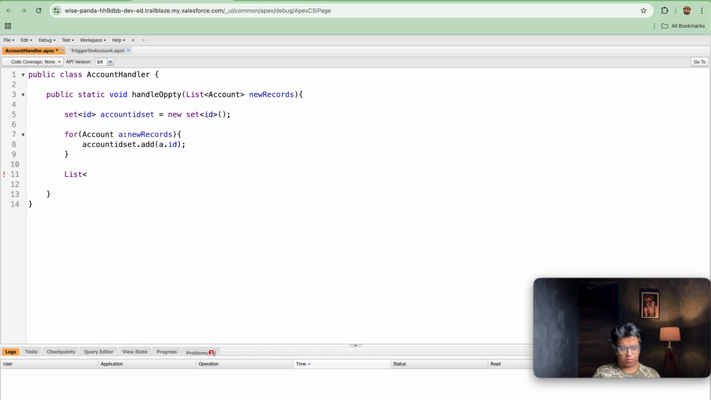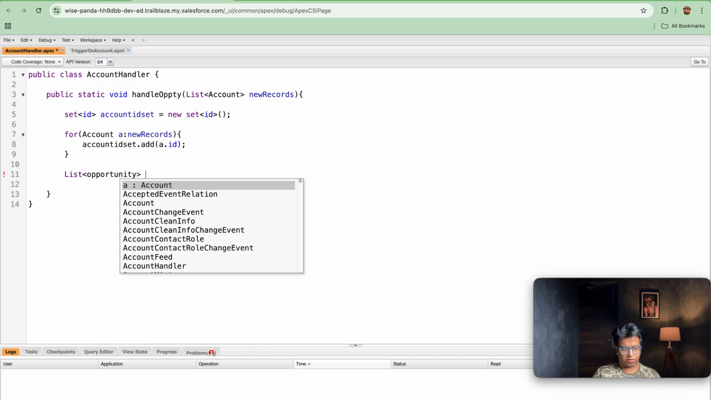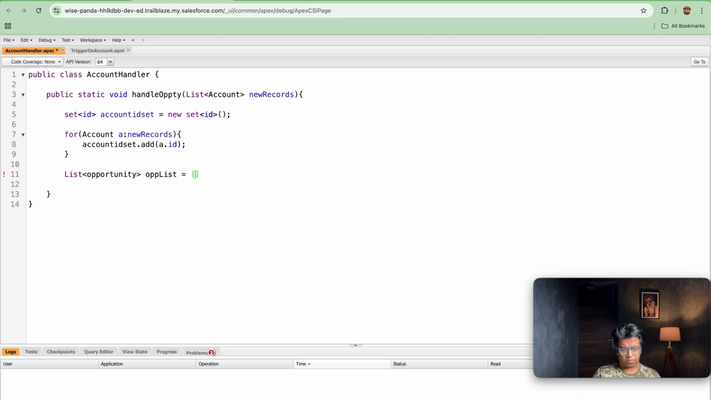So I will be writing a list of Opportunity, oppList, is equal to select Id, Name, and Test_Created_Date__c from Opportunity where AccountId in accountIdSet and StageName is not equal to Closed Won.